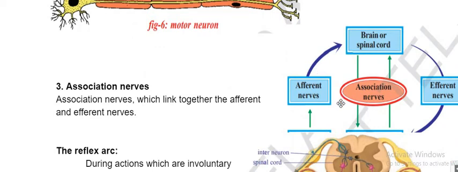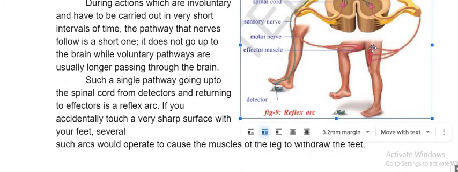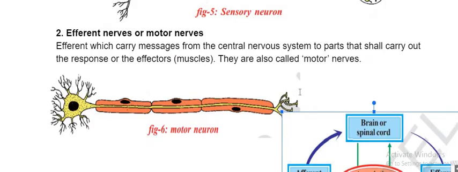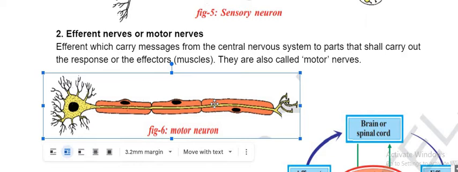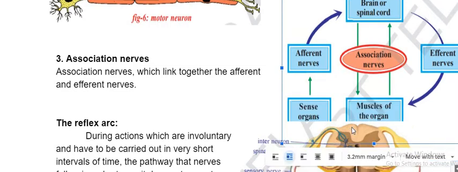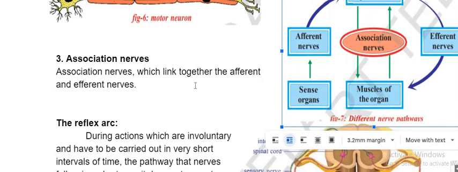Association nerves create one interaction. This we have seen. So what are association nerves? Yes, they create a connection between afferent and efferent nerves. Okay. This much, I think, is also completed.